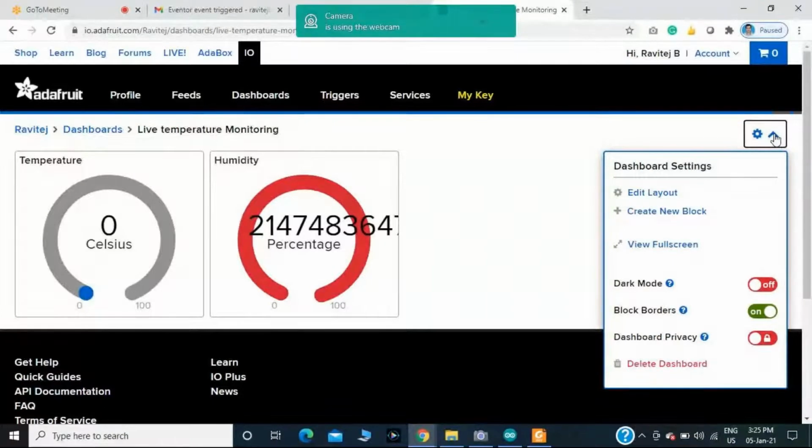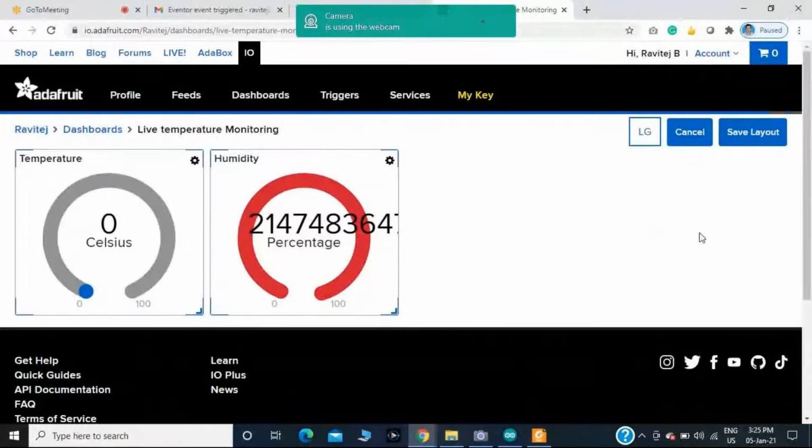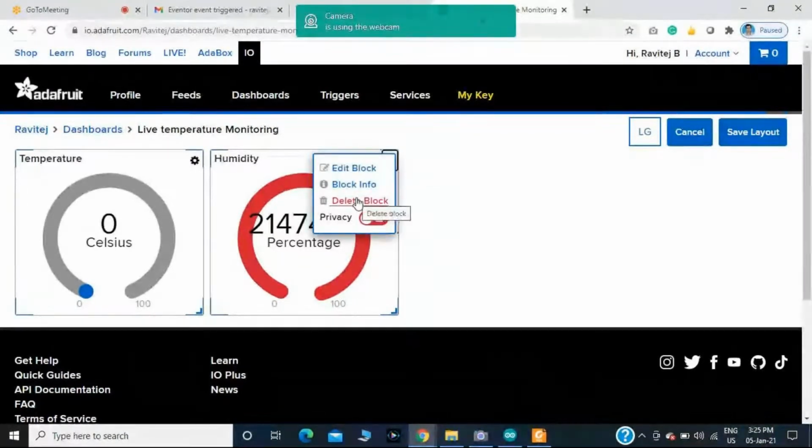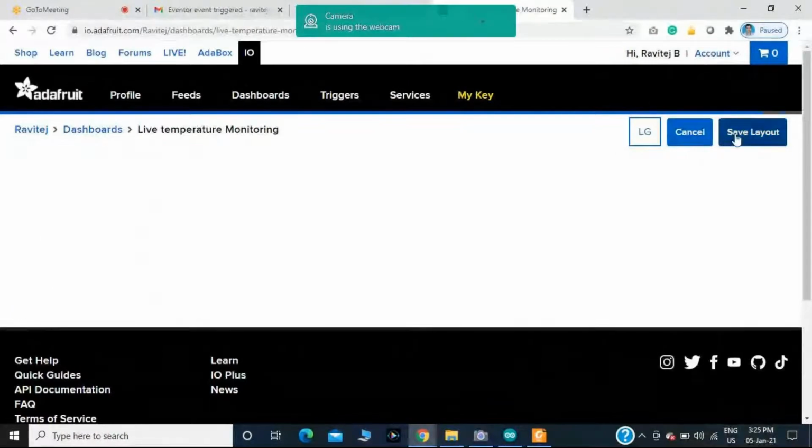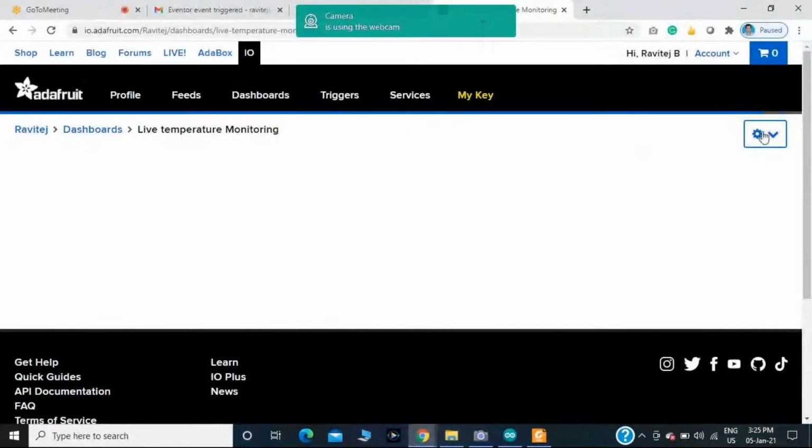Then afterwards, you should click on edit layout. First I will remove these two. Then I'm clicking on this one.